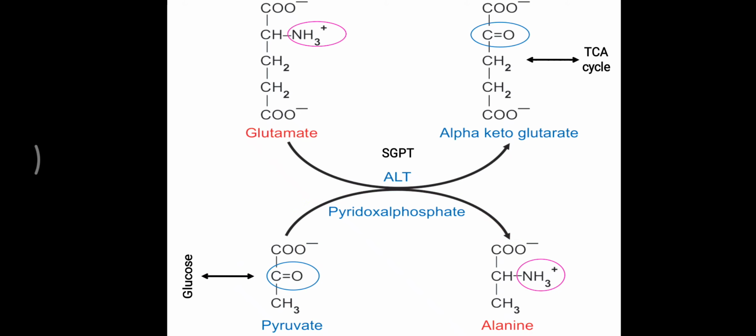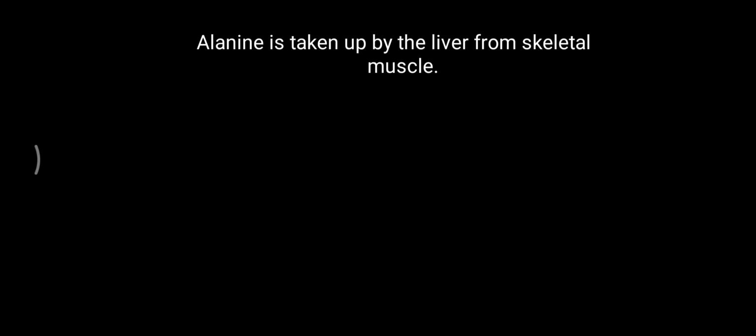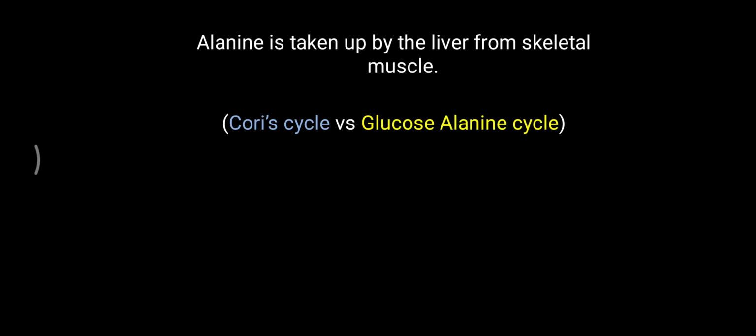This reaction is reversible, meaning as and when needed, particularly during starvation. In starvation, the glucose level is low, so during that time alanine is released from the muscle fibers, and that alanine undergoes the SGPT reaction and can be converted into the glucose molecule. That is called the glucose alanine cycle or Cahill cycle. So alanine is taken up by the liver from the skeletal muscle, particularly in starvation, and that cycle is called the glucose alanine cycle.